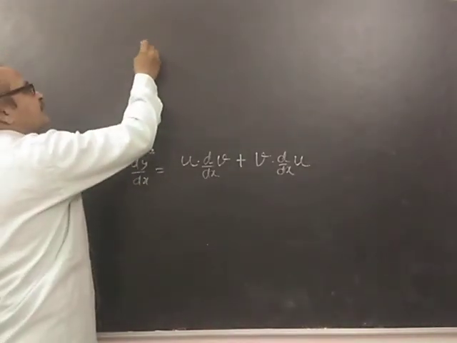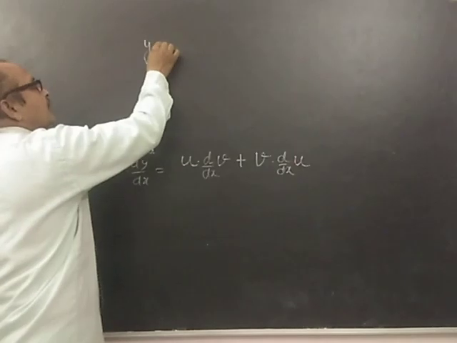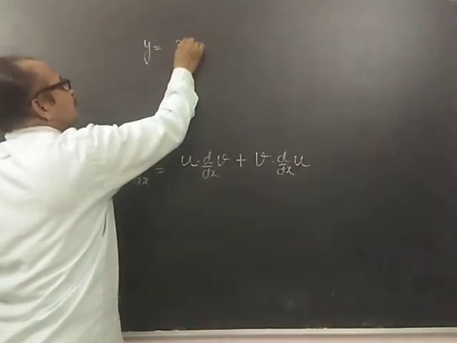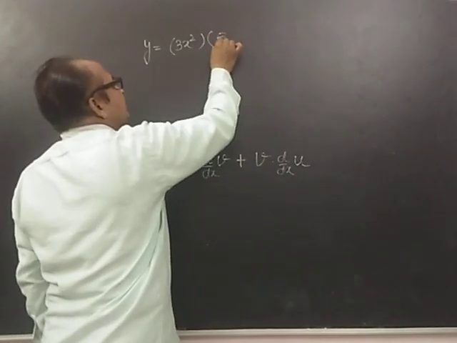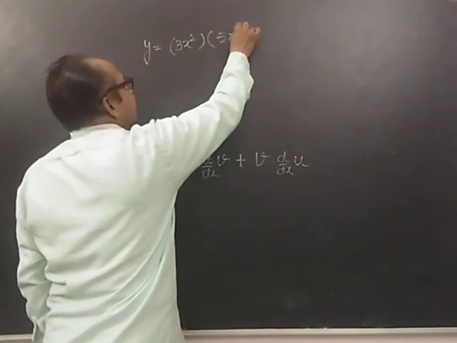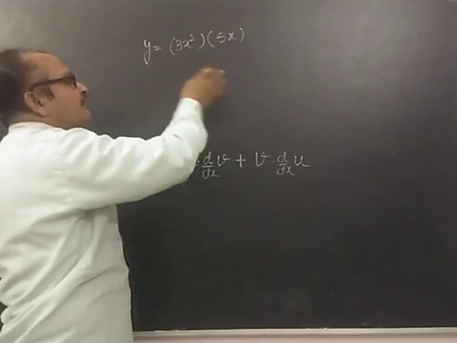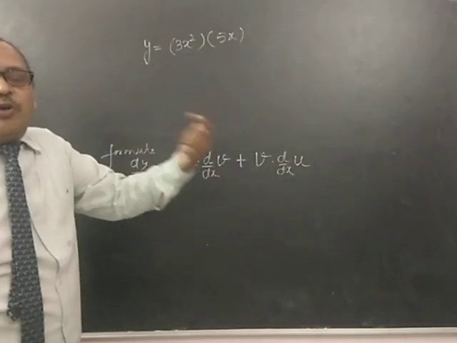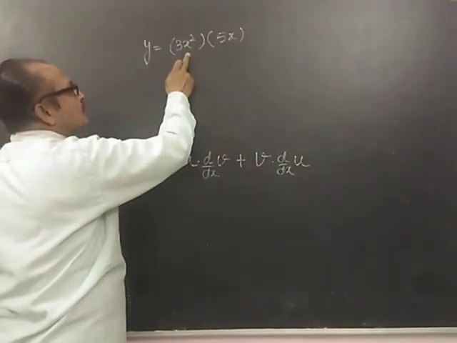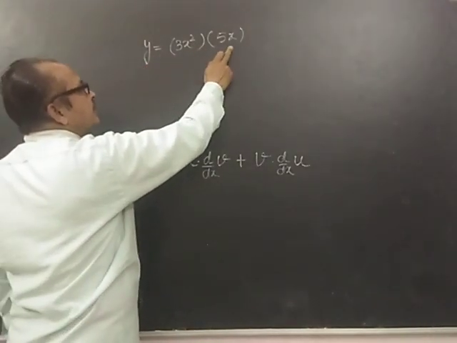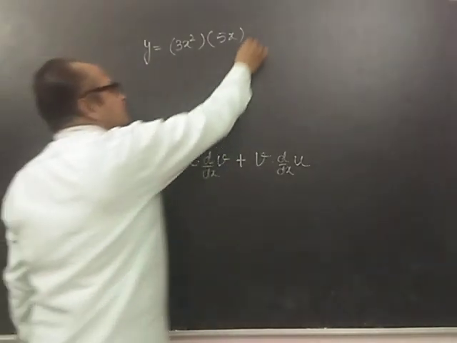Okay. Let me start with a simple one. Suppose you have y is equal to 3x square multiplied by 5x. Actually, it will not be like this, but for example, let us take it like this. y is equal to 3x square into 5x.